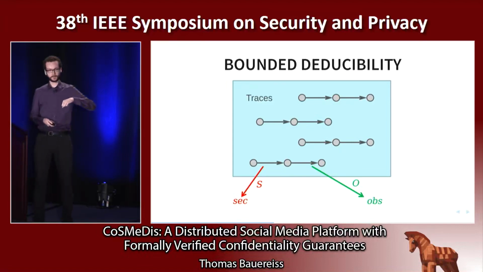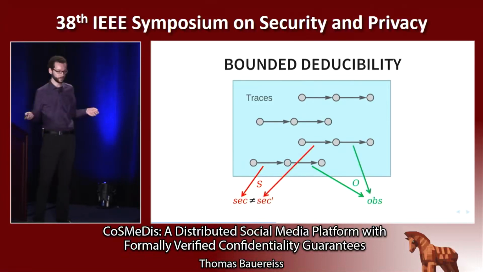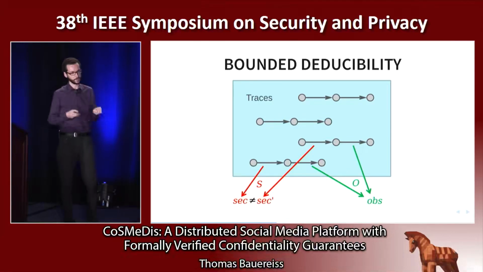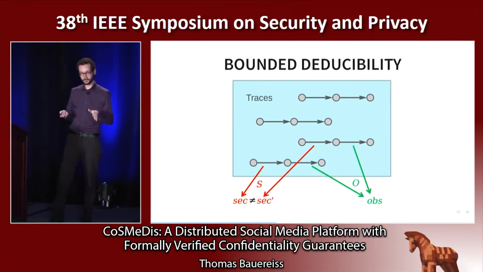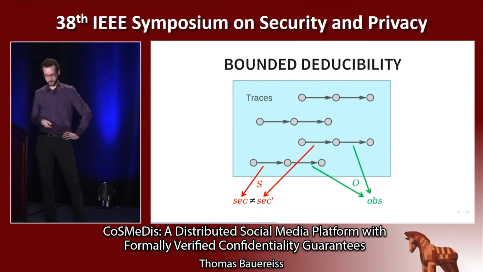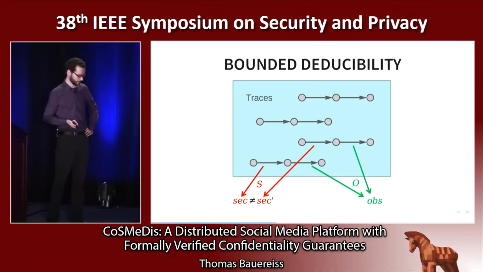And now the security requirement is that it must be possible to change this secret without changing the observation. So there must be a different possible trace of the system with a different secret, but the same observation. And this means that from the viewpoint of the attacker, this observation does not tell them which one of the secrets has actually occurred. And non-deducibility requires that it must be possible to change the secret in an arbitrary way, which is typically too strict for realistic systems, including our CoSMeDis.